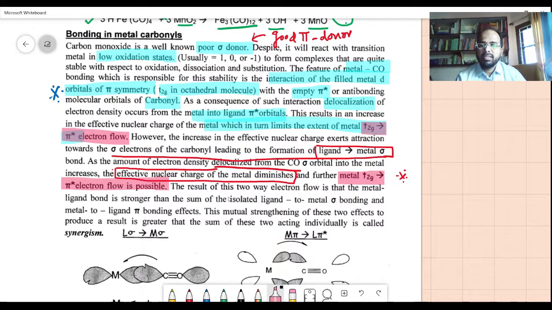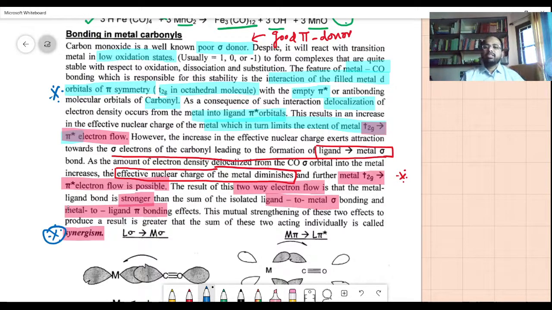The result of this two-way electron flow is that the metal-ligand bond is stronger than the sum of the isolated ligand-to-metal sigma bonding and metal-to-ligand pi bonding effects. This mutual strengthening of these two effects, producing a result greater than the sum of the two acting individually, is called synergism. So this is very important for you. What is meant by synergism?